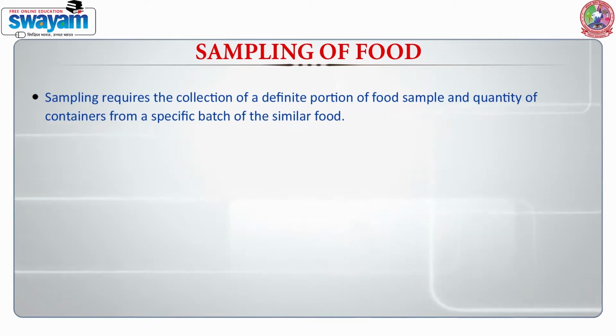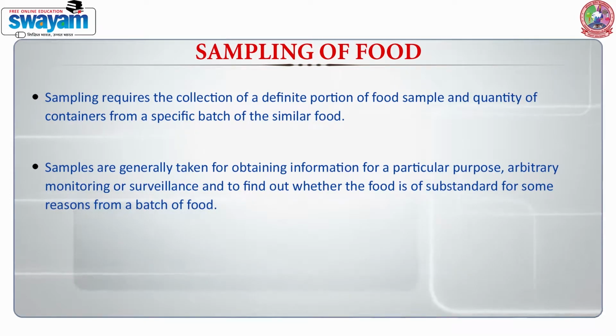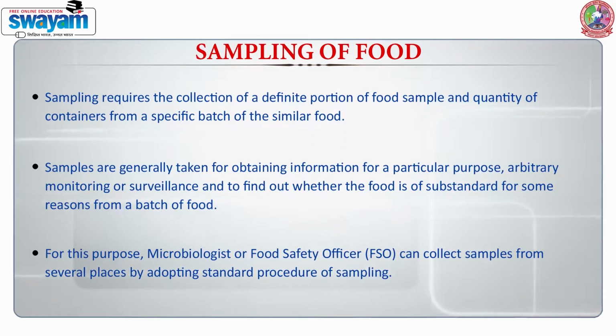in various food samples. Sampling requires the collection of a definite portion of food sample and quantity of containers from a specific batch of the similar food. Samples are generally taken for obtaining information for a particular purpose, arbitrary monitoring or surveillance, and to find out whether the food is substandard for some reasons from a batch of food. For this purpose, microbiologists or food safety officers can collect samples from several places by adopting standard procedure of sampling.